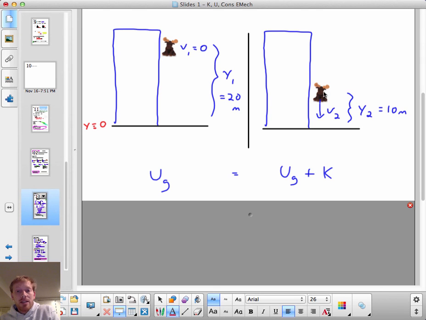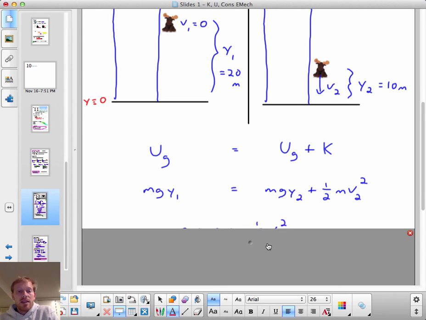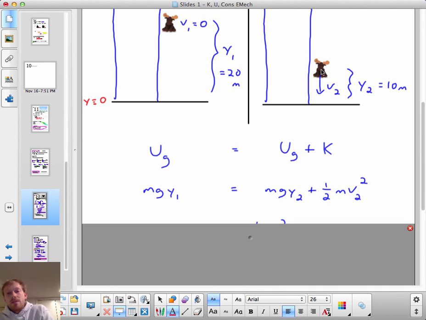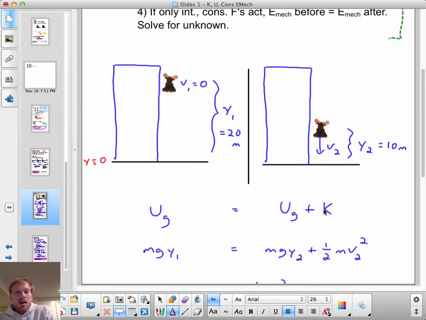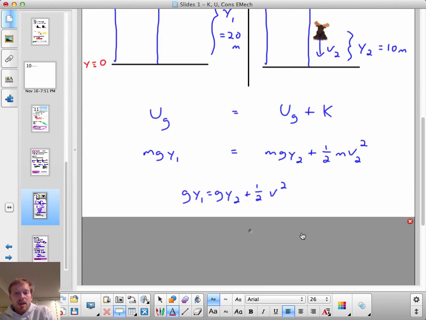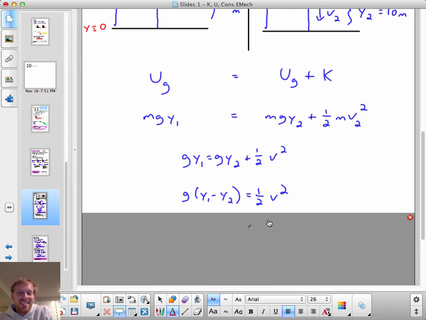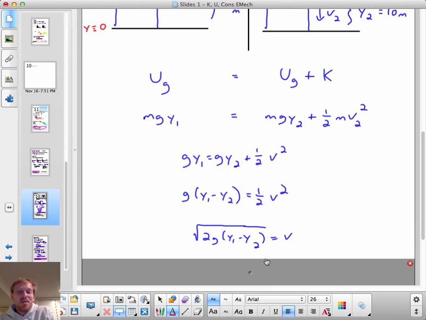Here, there's gravitational potential energy. Here, there's some gravitational potential energy because the moose isn't at y equals 0, but there's also some kinetic energy because it's moving. So I guess mgy1, that's the initial amount of gravitational potential energy, is equal to mgy2 plus 1/2 times the mass of the toy moose times its velocity squared. I am trying to solve for the final velocity. Divide by the mass. Note that the mass of the moose doesn't matter at all. There, I did it. I solved for the final velocity.